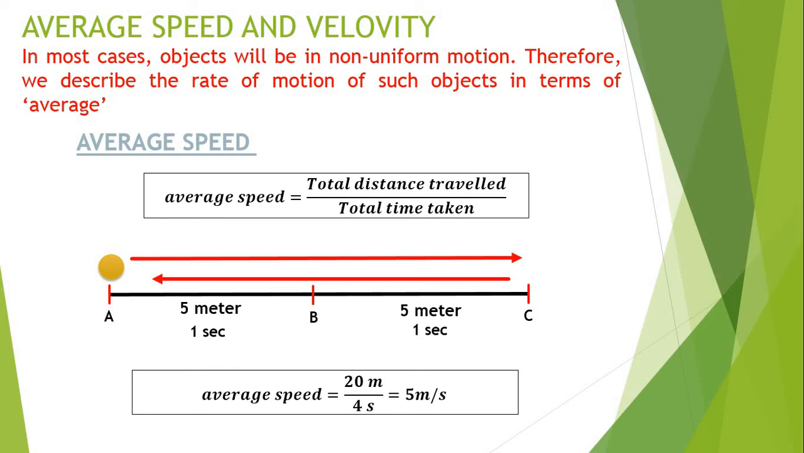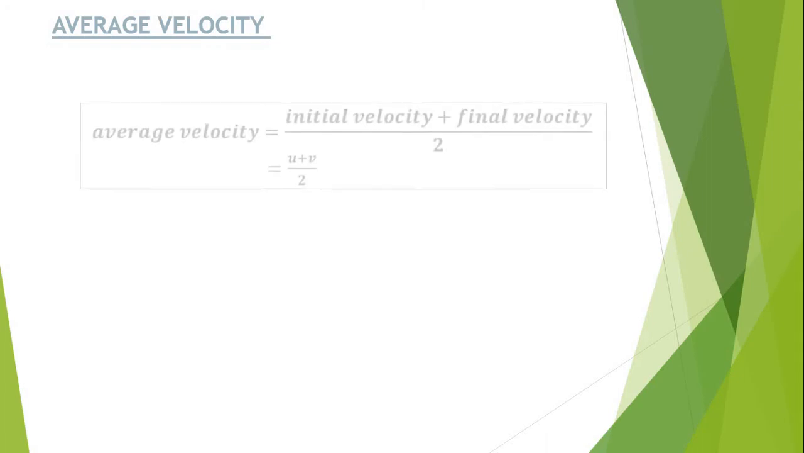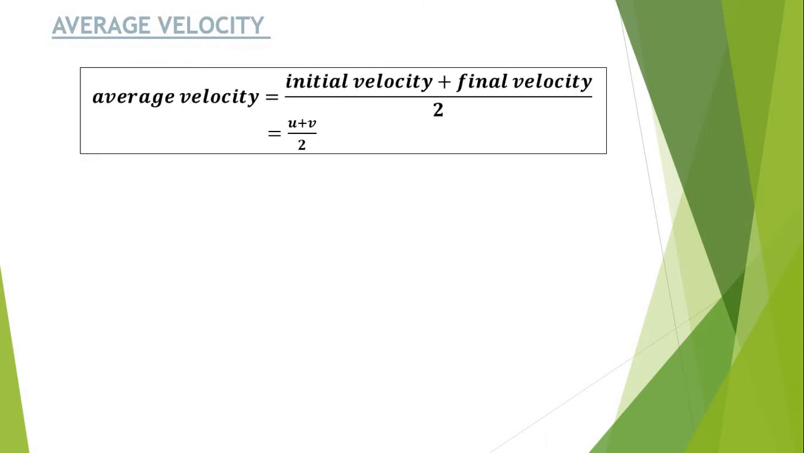Now after the average speed, we will focus on the other one, that is the average velocity. In average velocity, let's first focus on uniform motion. Whenever the object is in uniform motion, it is very easy to understand. You only need to represent the equation, that is initial velocity plus final velocity divided by 2.